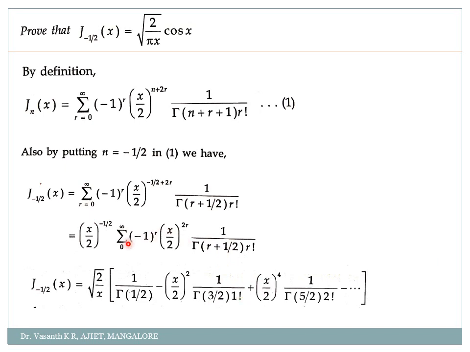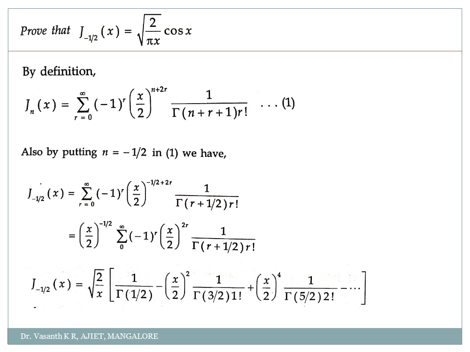Same way, next step, take r equal to 2. So when I take 2 here, what is (-1) the whole square? Plus 1. So plus (x/2)^(2 into 2) is 4, into 1/gamma of 5/2, because 2 plus 1/2 is 5/2, into 2 factorial, minus and so on. Clear? Okay.